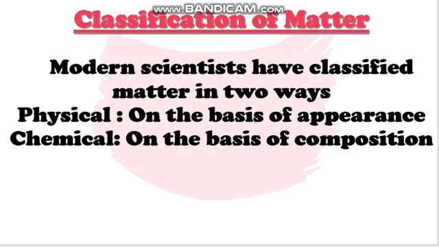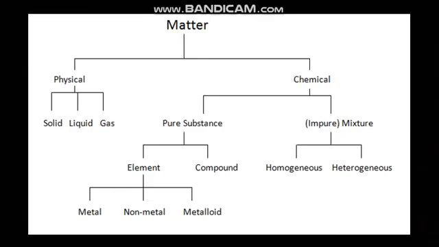To understand that, if I show you this flow chart, it clearly indicates that matter is made up of two types: physical and chemical. Under physical, we talk of solid, liquid, and gas. And under chemical, we talk of pure substances and impure substances. Further, they are classified into elements, compounds, then metal, non-metal, metalloid, and the impure form is homogeneous and heterogeneous.